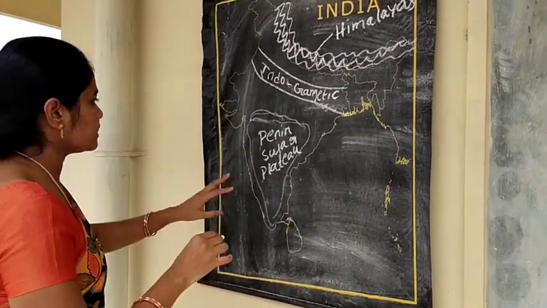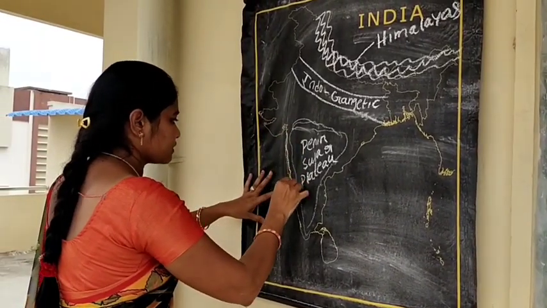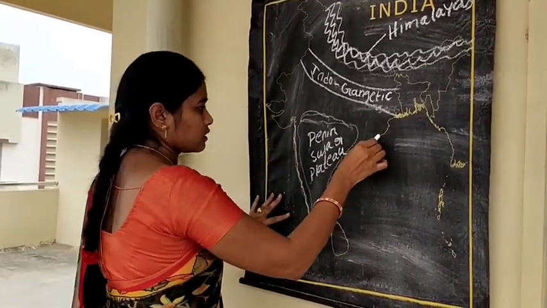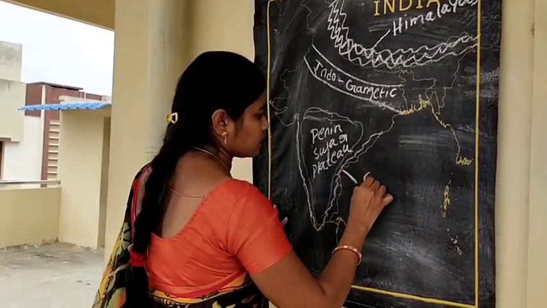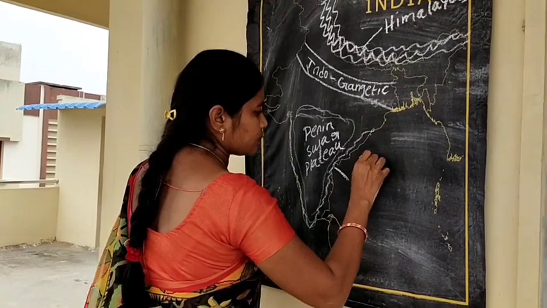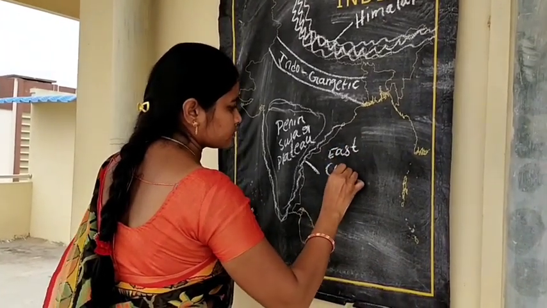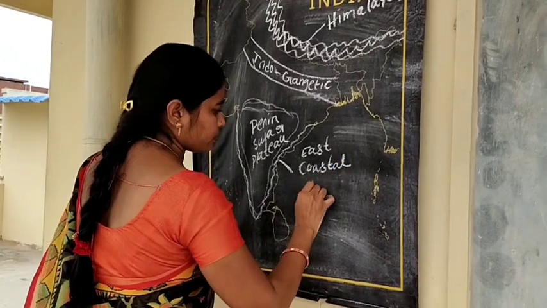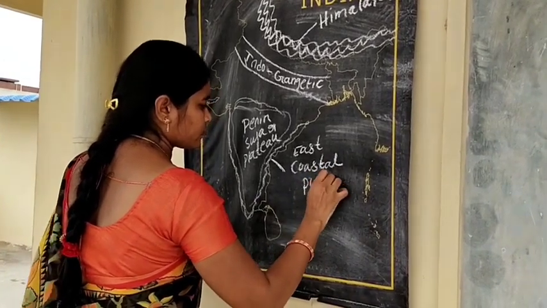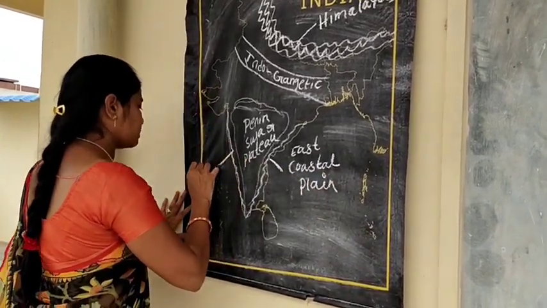And next one is Coastal Plains: East Coastal Plain, and West Coastal Plain.